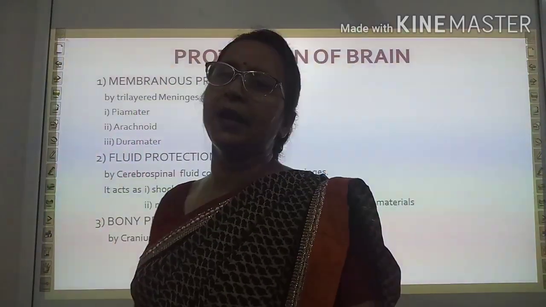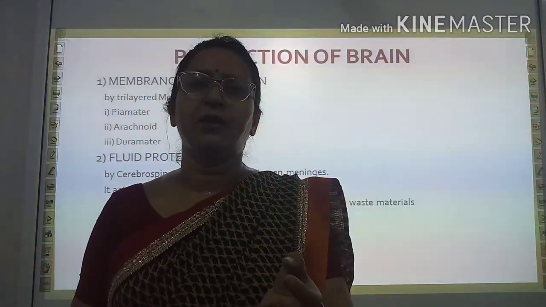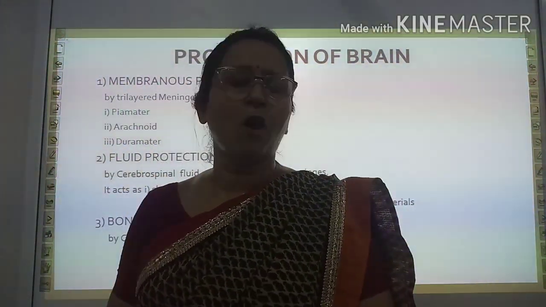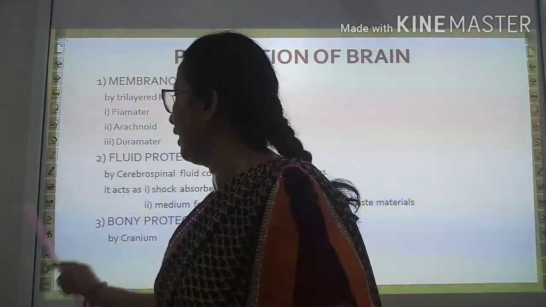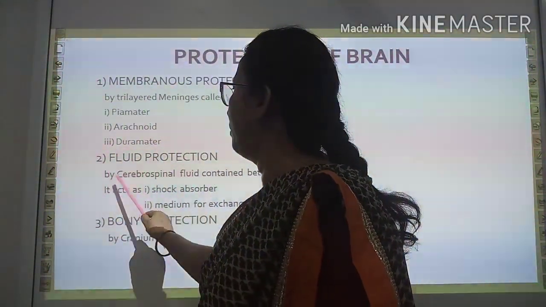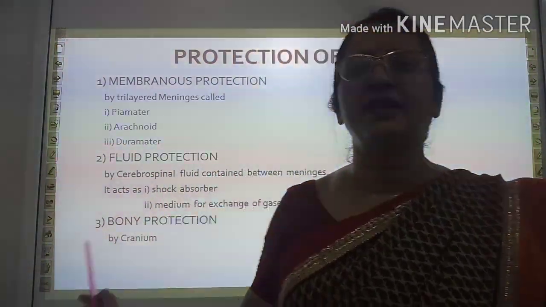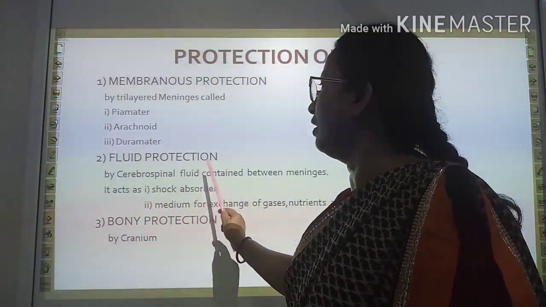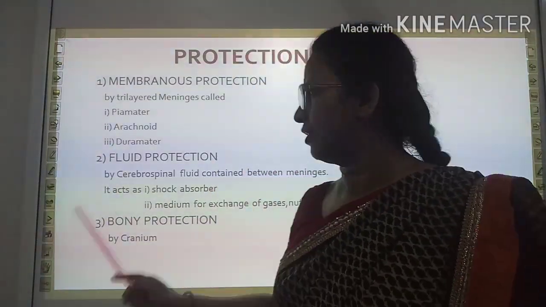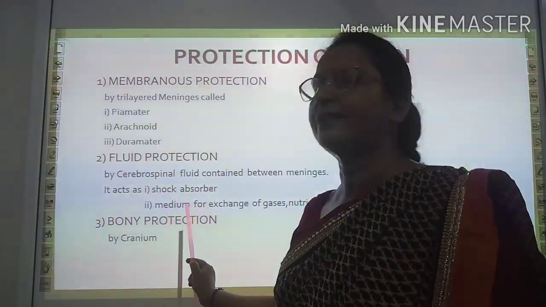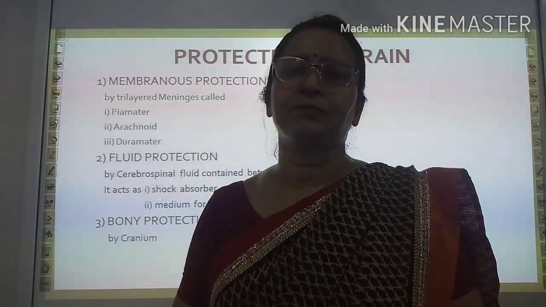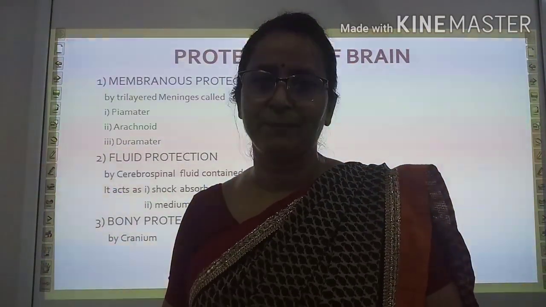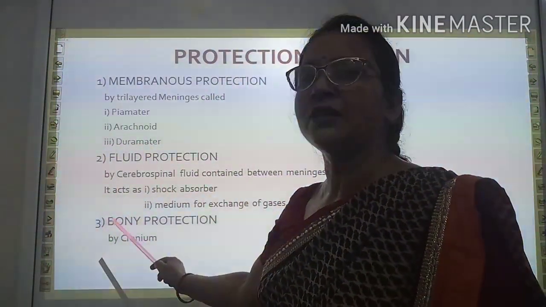Between these three membranes, a fluid is present, which also plays an important role in the protection of the brain. That fluid is called cerebrospinal fluid. This is fluid protection by cerebrospinal fluid. Actually, this cerebrospinal fluid acts, first, as a shock absorber, and second, it provides a medium for exchange of nutrients, gases and waste material.